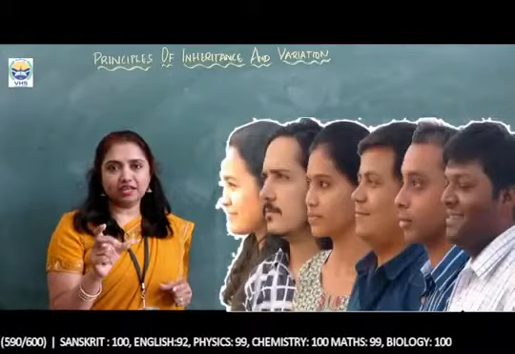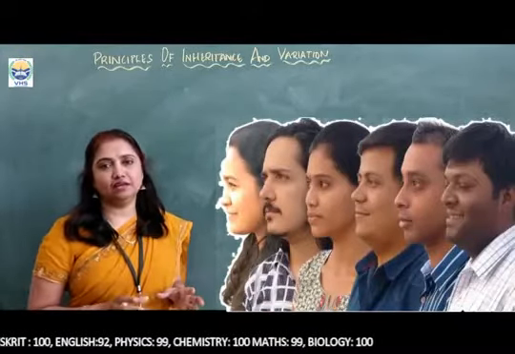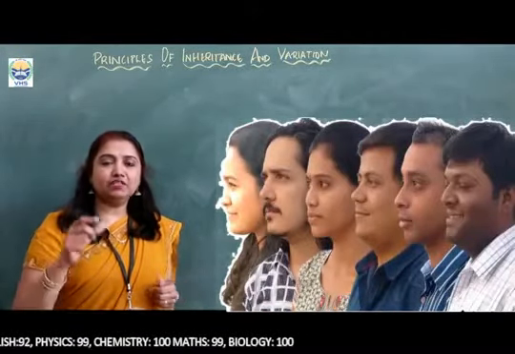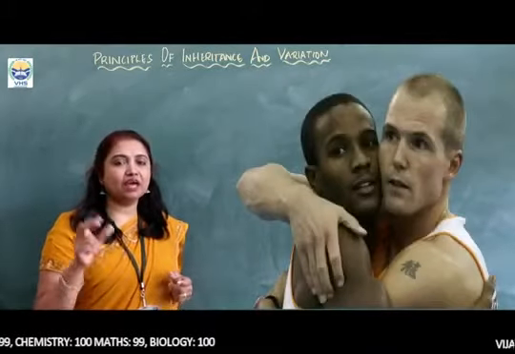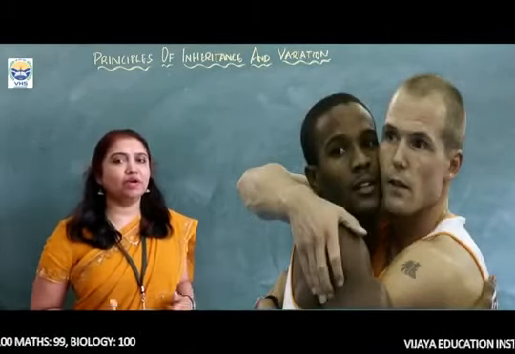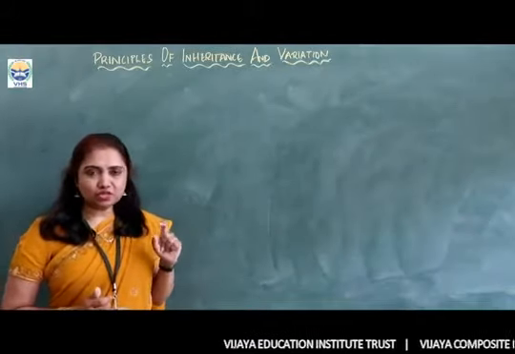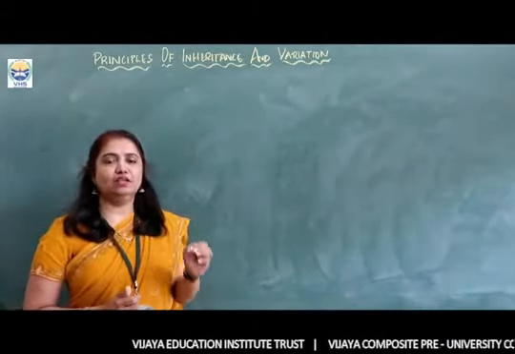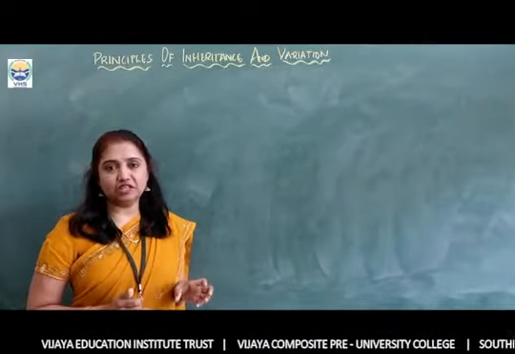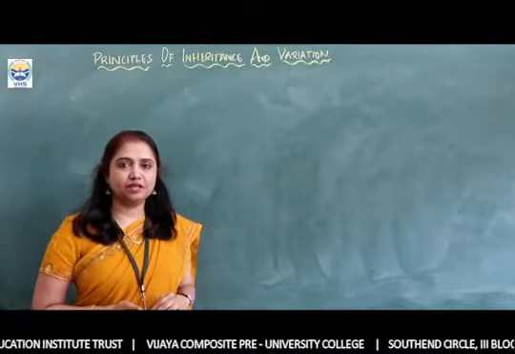So the character is the skin color, whereas the variations may be black, fair or brown.